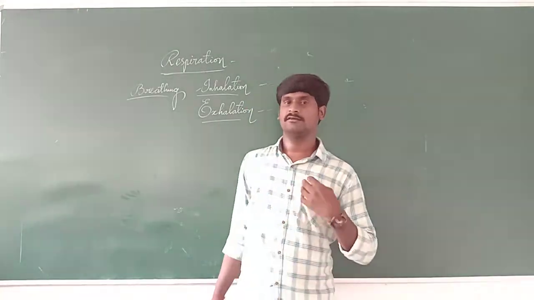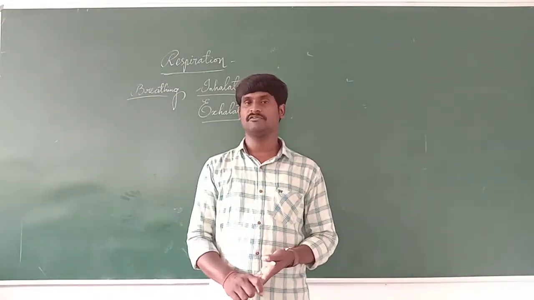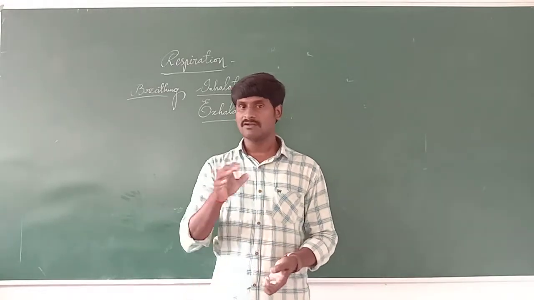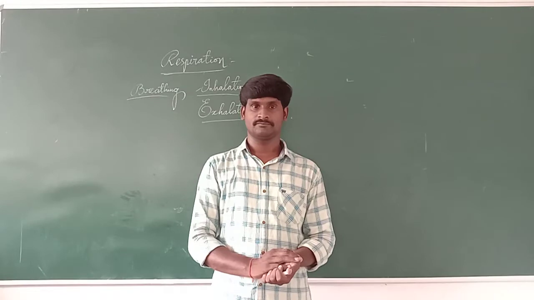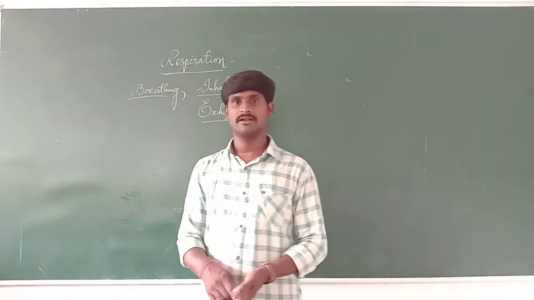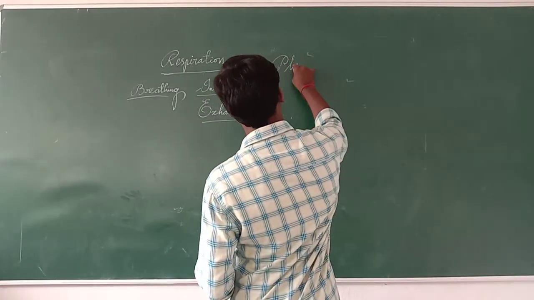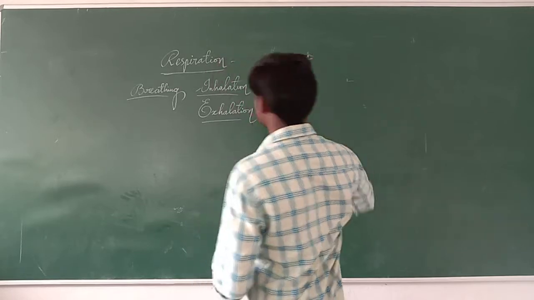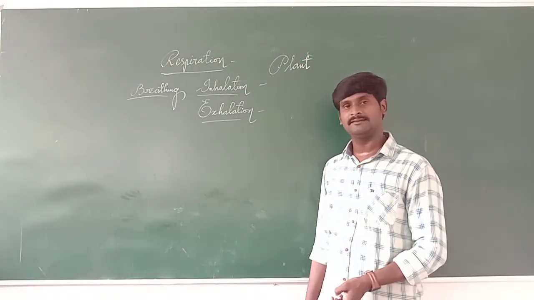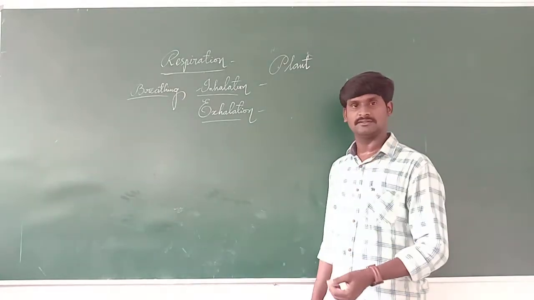So when we take in oxygen, we produce more carbon dioxide. What happens to the carbon dioxide in the atmosphere? It will convert again to oxygen. Who converts that to oxygen? The conversion is done by one of the living organisms, that is called a plant. A plant helps in the conversion of carbon dioxide to oxygen.